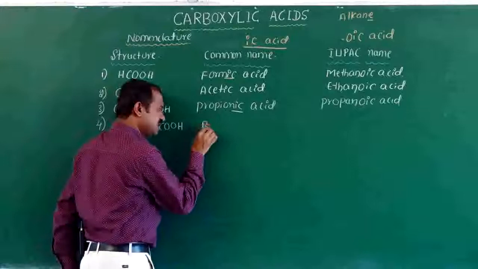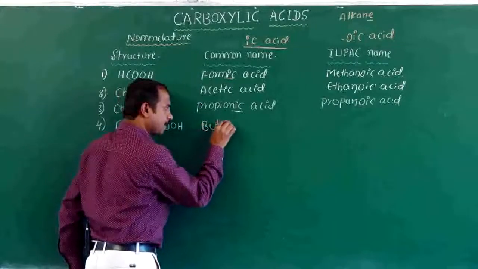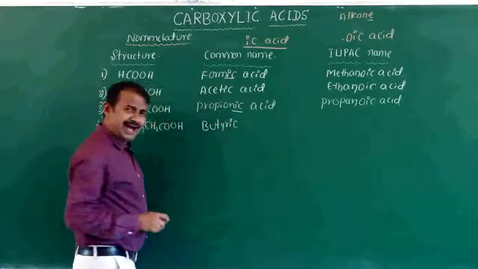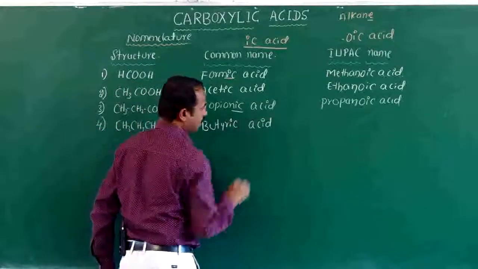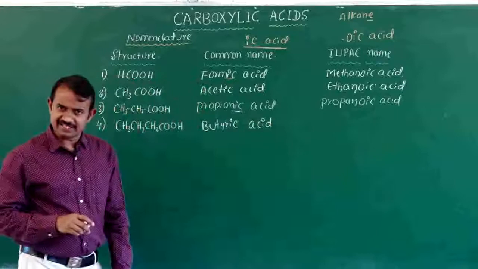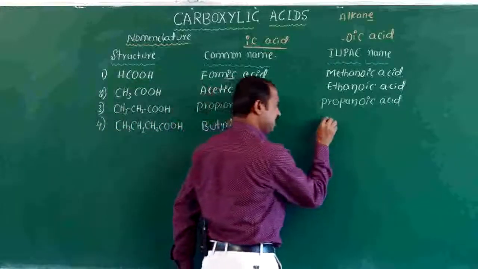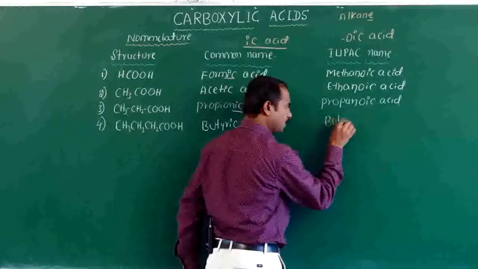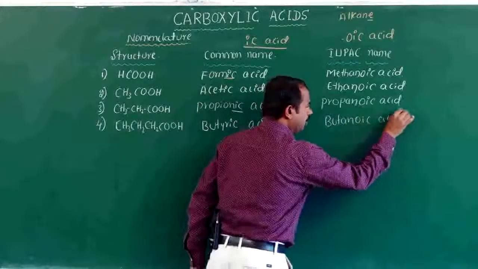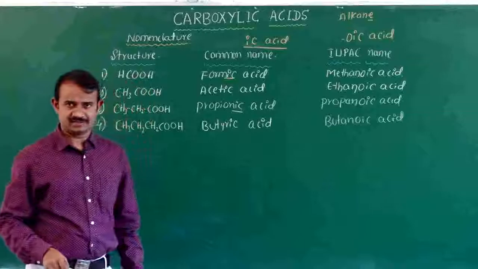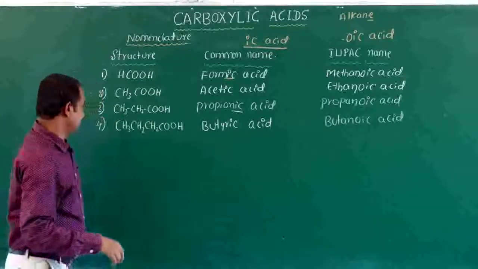The common name is butyric acid. The IUPAC name is butanoic acid.